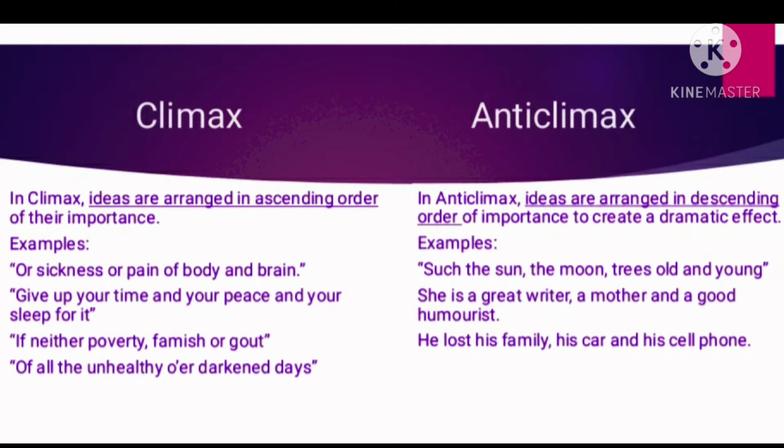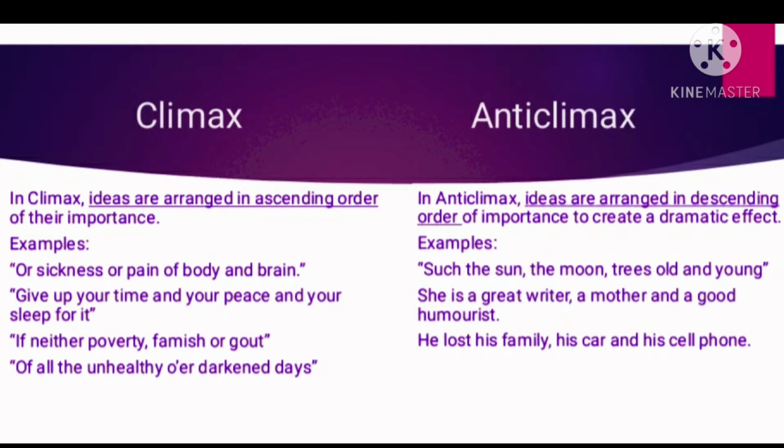If you see these examples, children, you'll come to know there's a particular kind of sequential order which begins from A and ends at Z. So there's a correct order. So you might have understood the meaning of climax. In climax, ideas are arranged in ascending order, from the first till the last, according to the order of their importance.